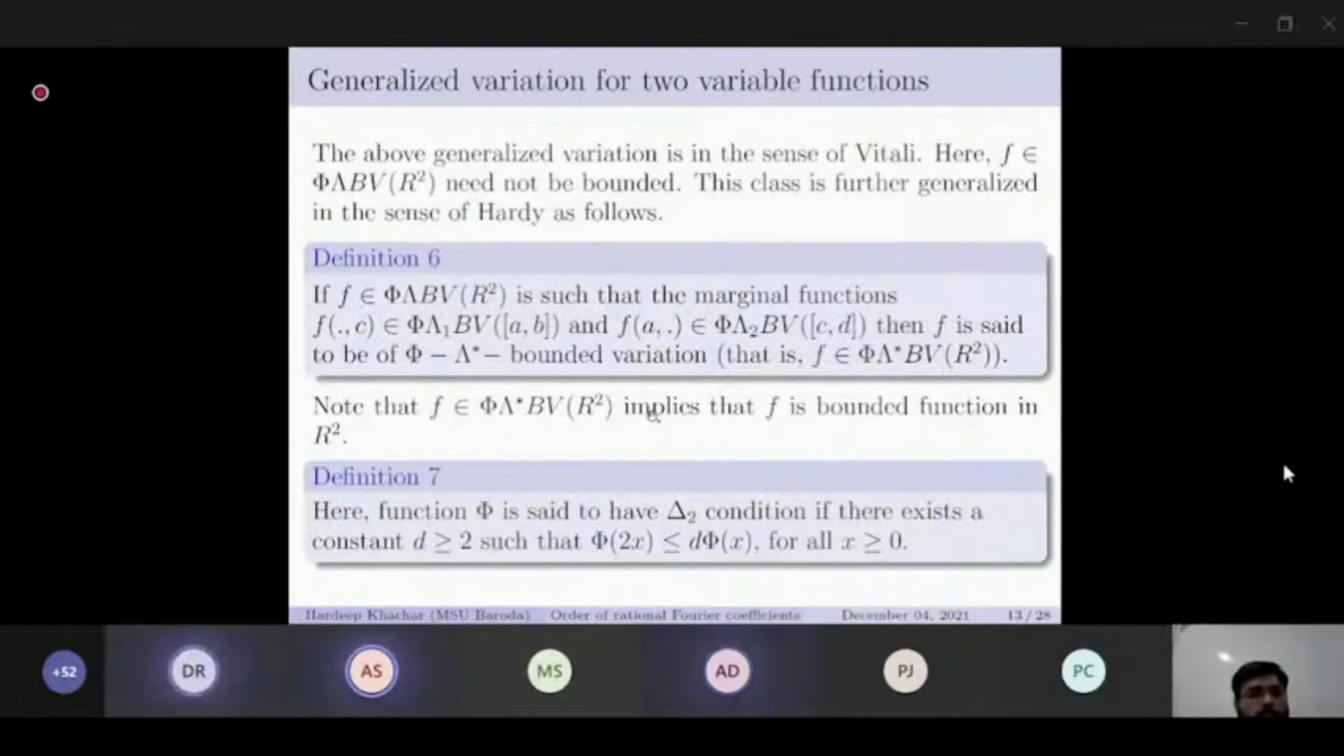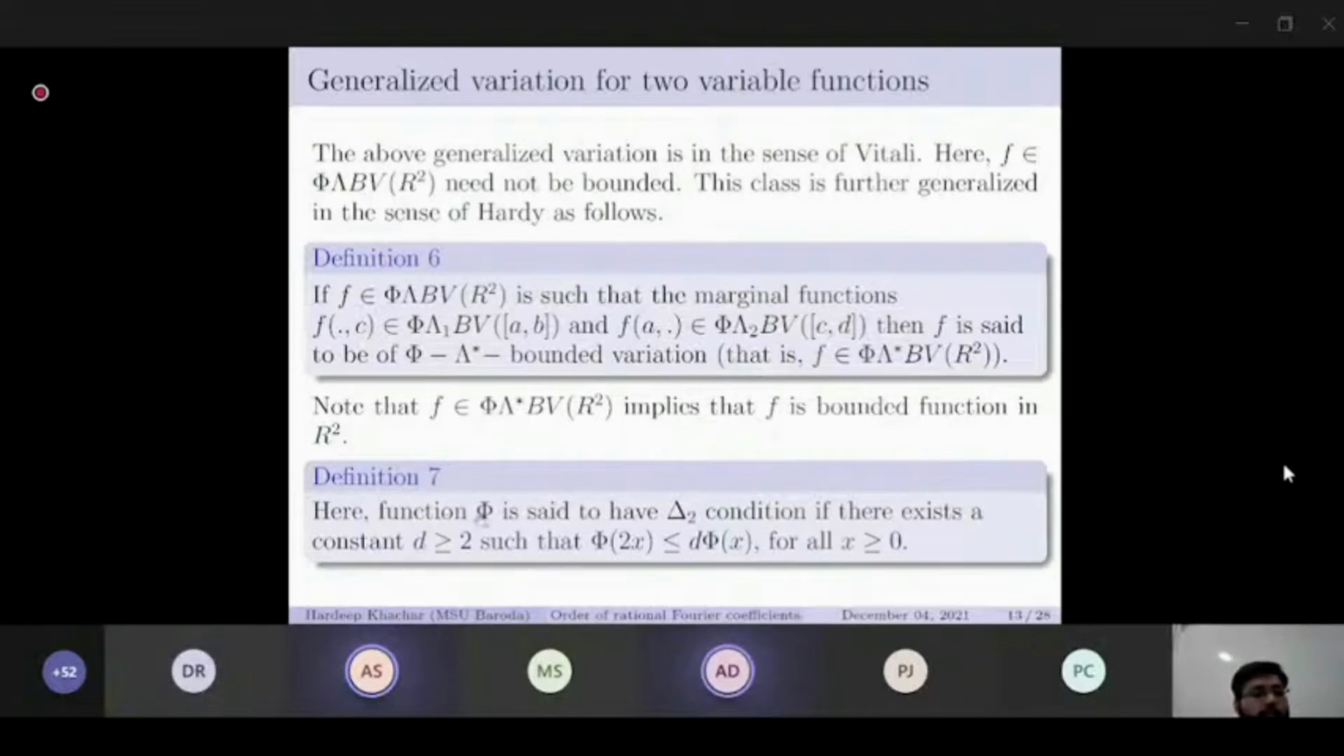The above general variation is in the sense of Vitali. Here f belongs to phi lambda BV and need not be bounded. This class is further generalized in the sense of Hardy, where we take f belonging to phi lambda BV such that the marginal functions are in phi lambda BV, and then f is said to be of phi lambda star BV. Note that f belonging to phi lambda star BV implies f is bounded.